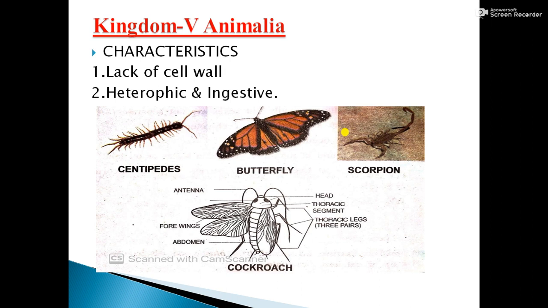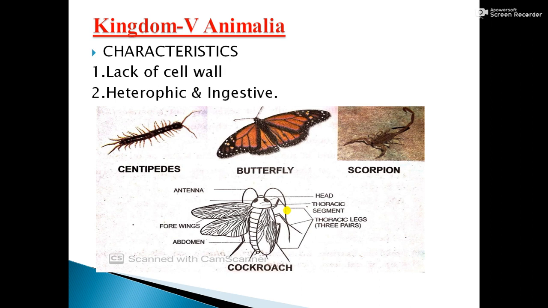And the kingdom Animalia is classified into chordates, non-chordates, phylum, subphylum, classes. Now you can see in this diagram centipedes, butterflies, scorpion, cockroach. These are a few examples. The diagrams you can see properly. And many more examples are human being, monkey, cat, rat, dog. These are the examples of kingdom Animalia.